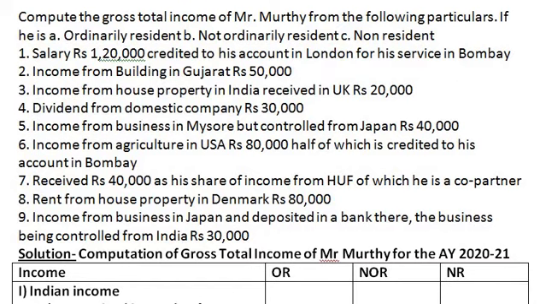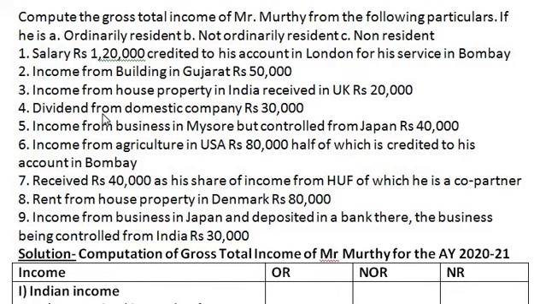Coming to third point, income from house property in India received in UK. Income from house property, that is the base of income is in India, therefore it is Indian income. Where it is received, it is immaterial because the base that we have found is in India and it becomes Indian income. Indian income are taxable to all, ordinary, not ordinary and non-resident.